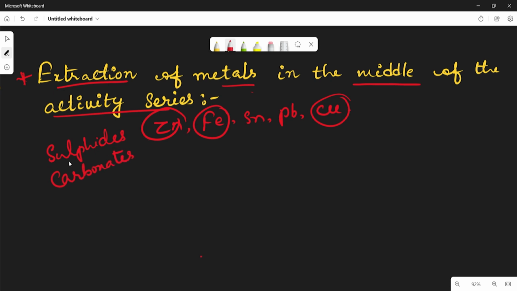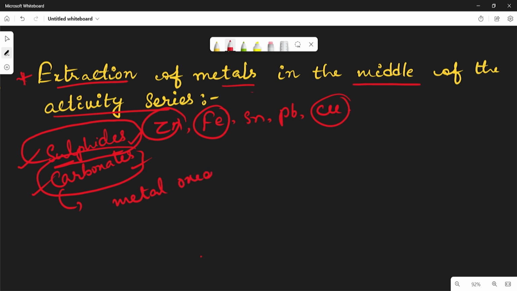Already we discussed, because sulfur is a chalcogen, most of the metals will be present in the form of sulfides and carbonates in nature. So prior to reducing the ore of these metals, they must be converted into metal oxide. A very important point. If you understand this, then only will you understand the next methods.